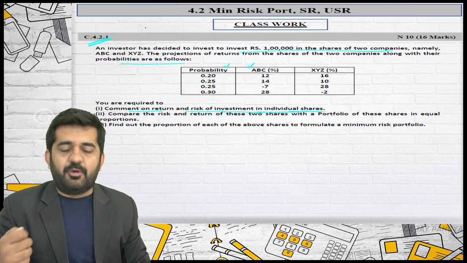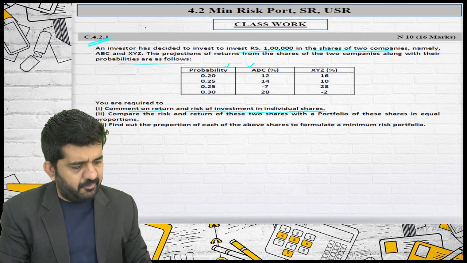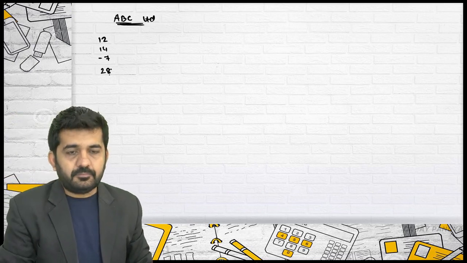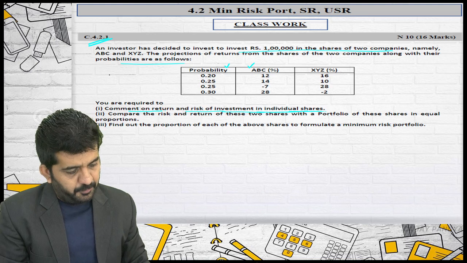ABC. How to find out return? When you find the average, you get the weighted average return. The returns are 12, 14, minus 7, 28, and the probabilities are 0.2, 0.25, 0.25, 0.3.